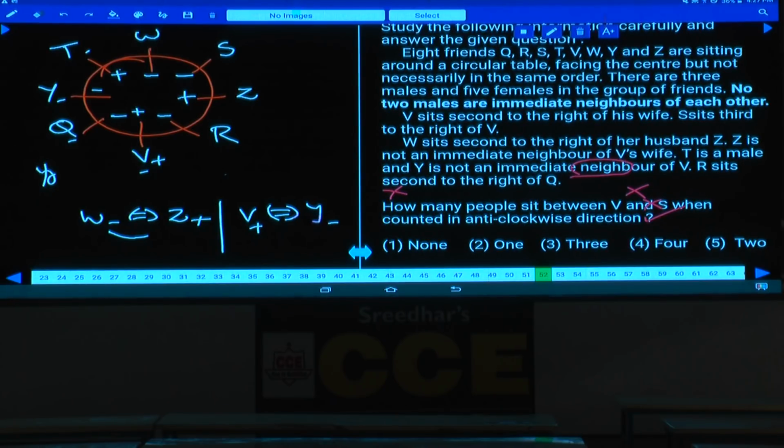Then question number 52. Now in this 52, how many people sit between V and S when counted in anti-clockwise direction? Anti-clockwise direction starting from V. Here it is not clearly given. If you take anti-clockwise from V, between V and S, how many persons are there? There are 2 persons, R and Z. 2 persons, that is choice 5. Done? Here there is a printing mistake. Starting from V should be there. Now this is about question numbers 49 to 52.